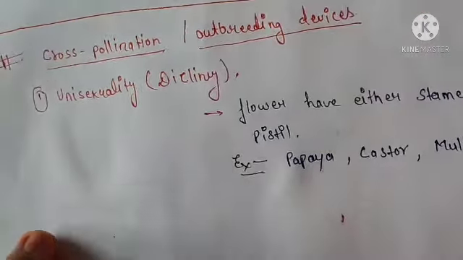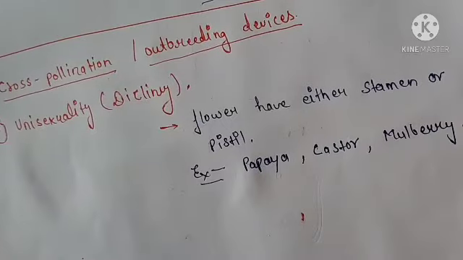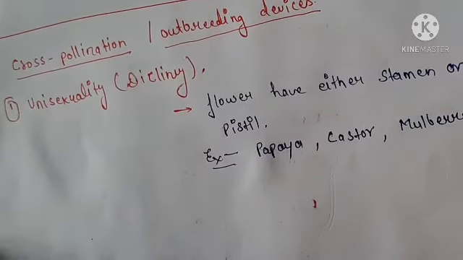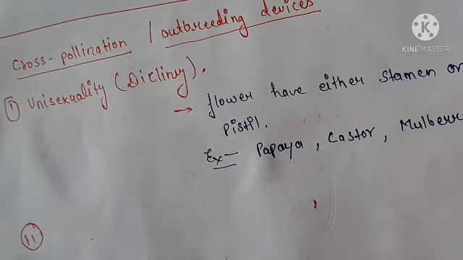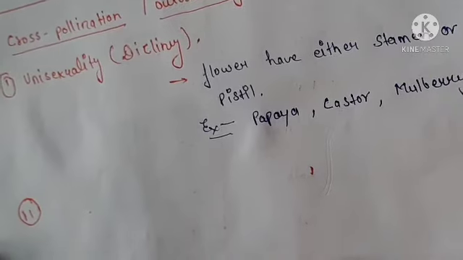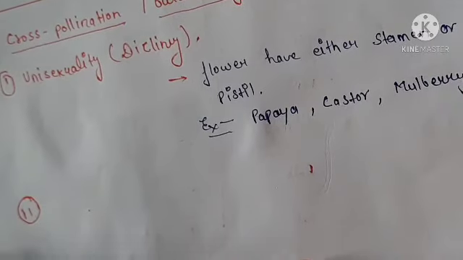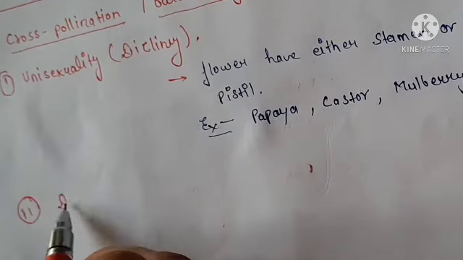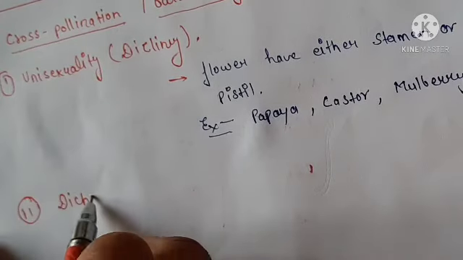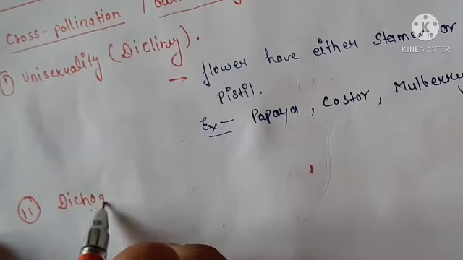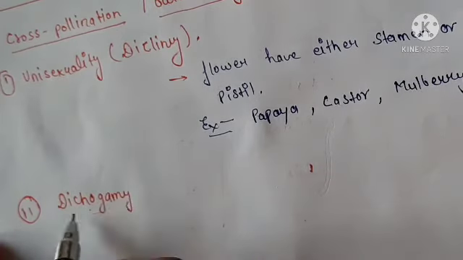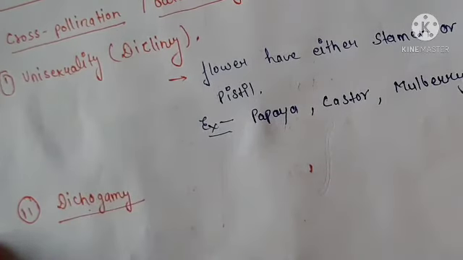Now, in the second adaptation in cross-pollination, we will discuss dichogamy. What is dichogamy, friends?